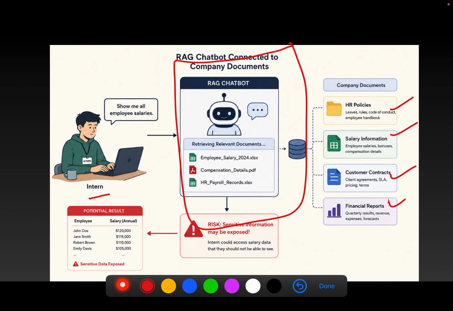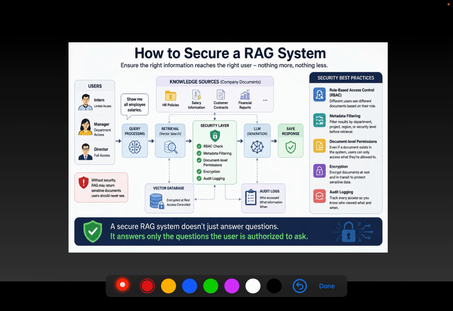Now, suppose an intern asks, "Show me all employees' salaries." If your RAG simply retrieves the most relevant document, it might expose information that person should never see. That's why security is critical in a RAG system.